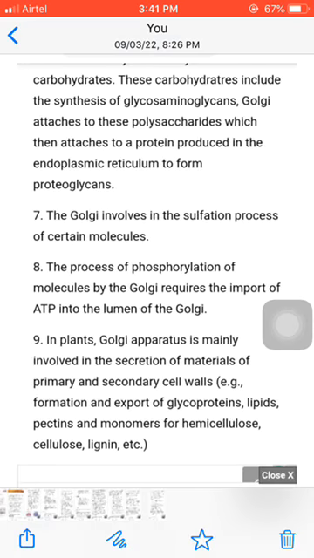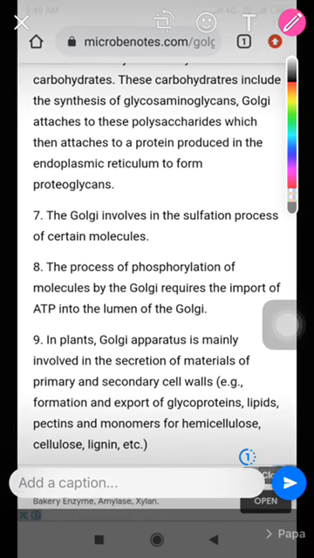Next function of the Golgi complex: the Golgi is involved in the sulfation process of certain molecules. Next, the process of phosphorylation of a molecule by the Golgi requires the import of ATP into the lumen of the Golgi. During the process of phosphorylation, it requires ATP, and it requires the import of ATP into the lumen of the Golgi complex.